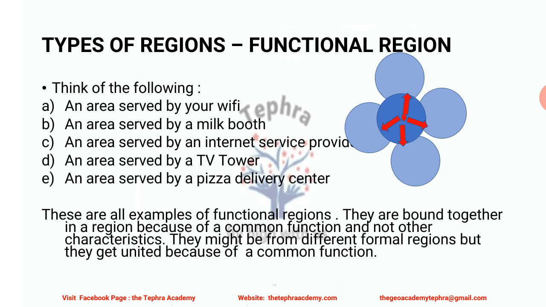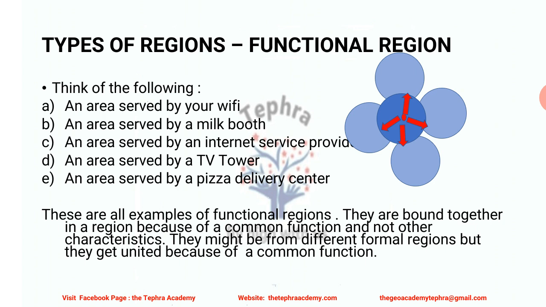Suppose an area served by a Wi-Fi. You might have Wi-Fi at your home. What is the area which your Wi-Fi serves? It may serve two of your rooms, or sometimes just one room in your house, and it may also show the range till your neighbor's house, crossing the limits of your own house.